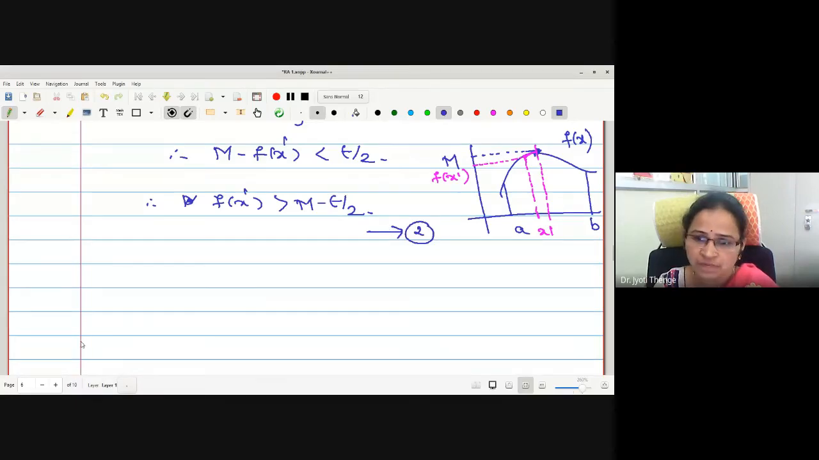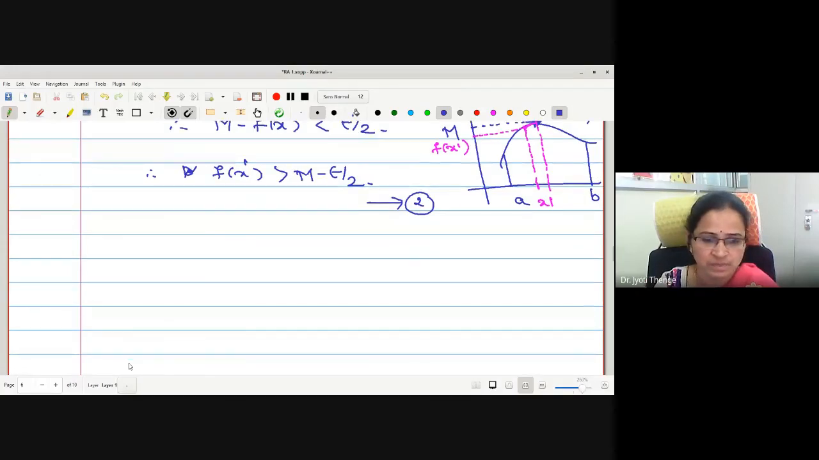Now the same thing we will repeat for the infimum as well. Similarly, there exists x double dash in the closed interval [a,b] such that, what such that?